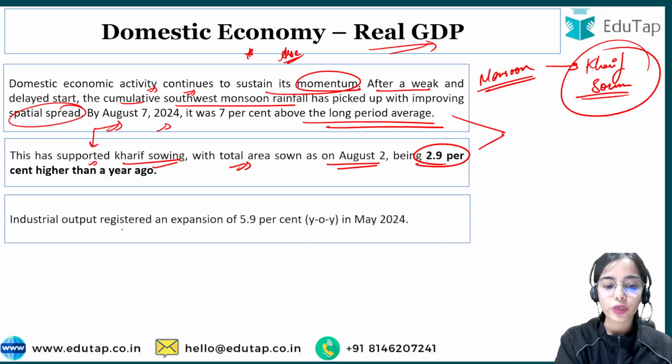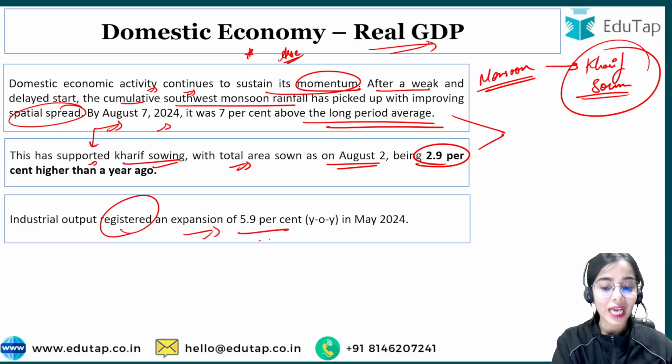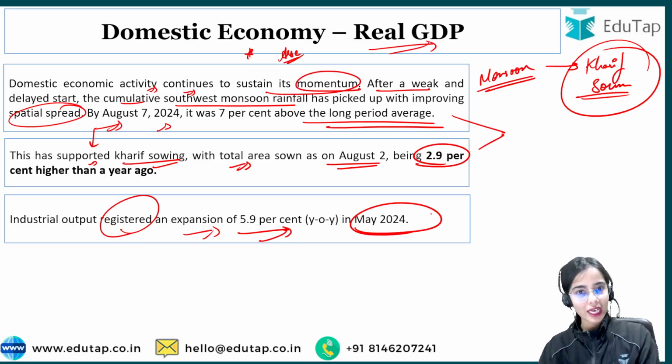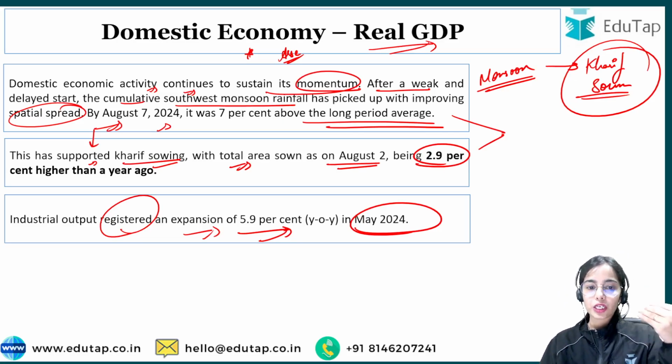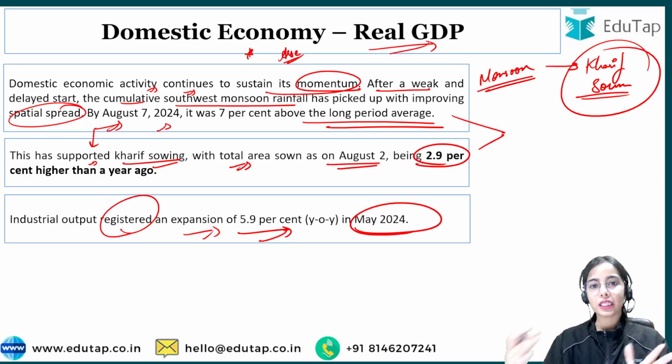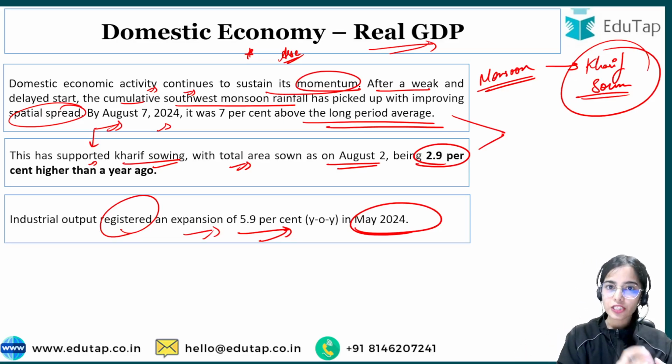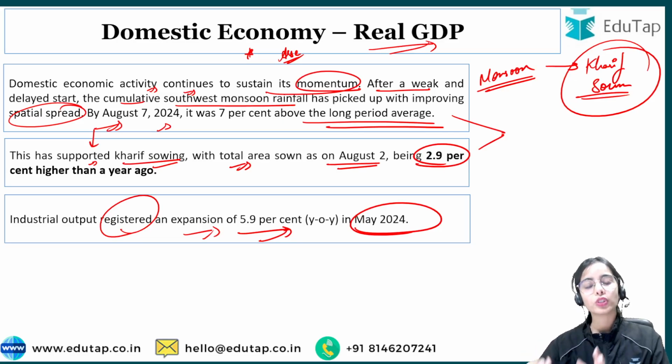Now industrial output has registered an expansion of 5.9% year on year in May 2024. So our kharif sowing has improved, as the cumulative southwest monsoon rainfall has picked up with improvement in area coverage, and our industrial output is also improving. You can understand that the agriculture sector as well as the industrial sector are both working well, and our services are also showing good growth.